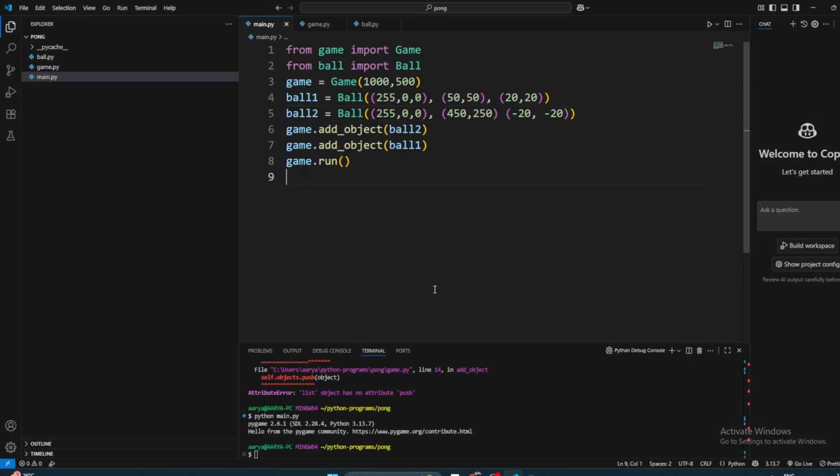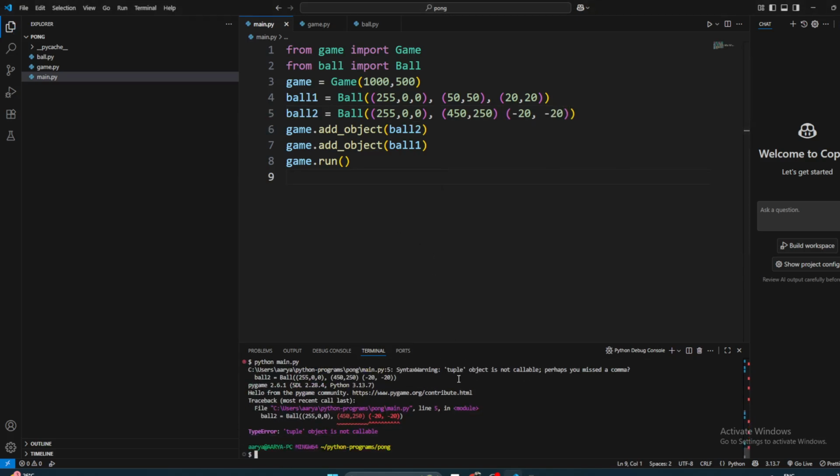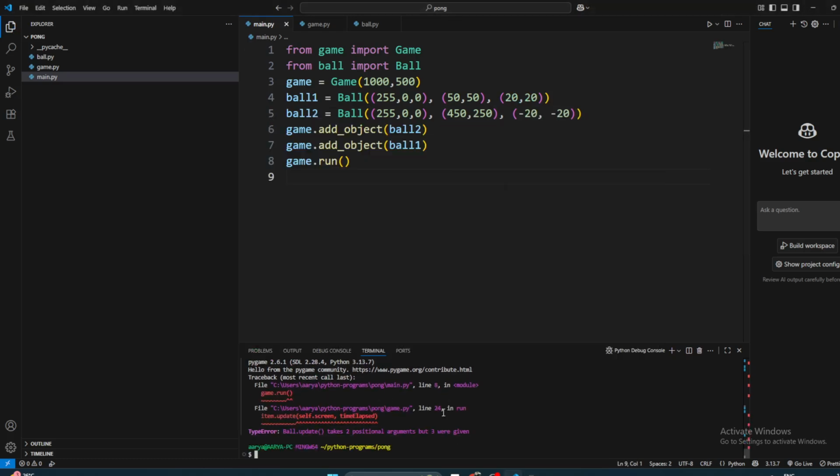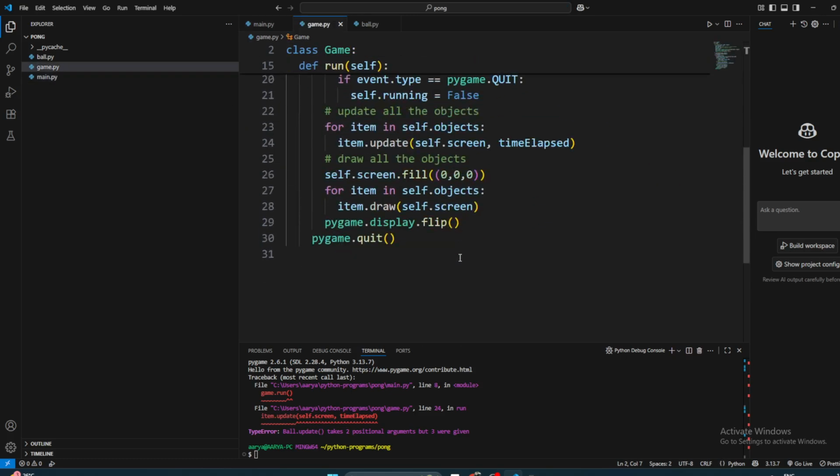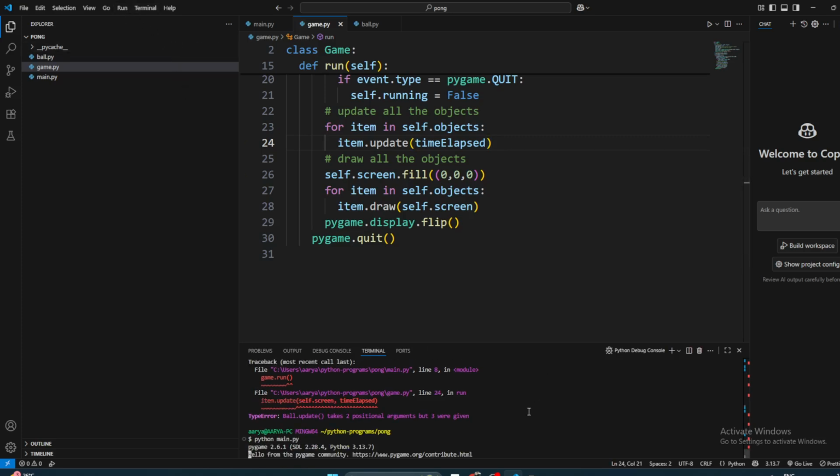So let's see what this looks like. Double object isn't callable. Because I forgot the comma. What's happening now? But 3 were given. Where did I make a mistake? Let's go to the game, line 24. We don't need the self.screen. We only need time. Okay, that is the mistake we made. But you have to give 2.